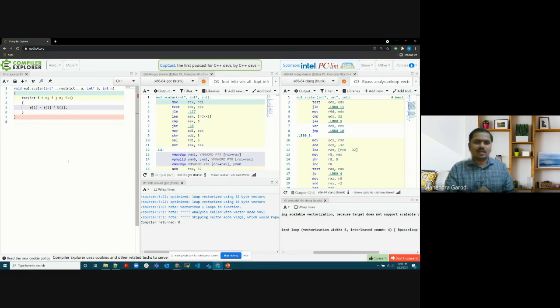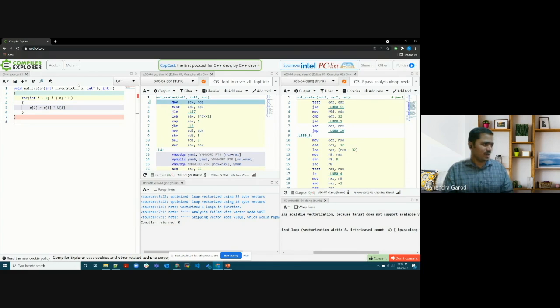it can't write the A0 value before reading B1. But vectorization will write A0, A1, A2 at the same time. So this is a problem. No one can vectorize this code, not even the compiler. You cannot even manually vectorize this code because it is not vectorizable. To check whether this problem is there, it looks at the complete vector length and tries to find out.